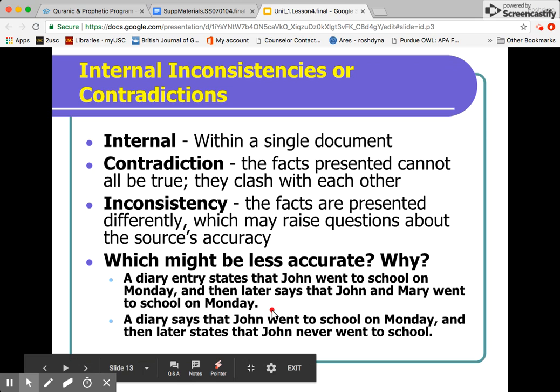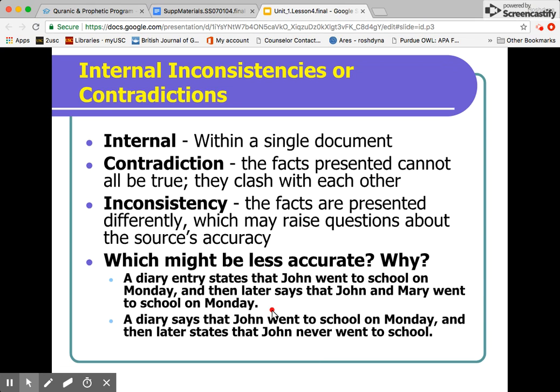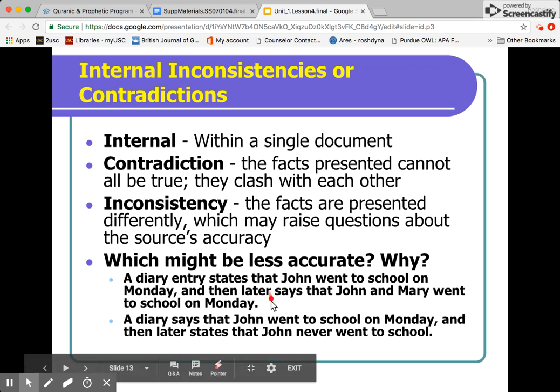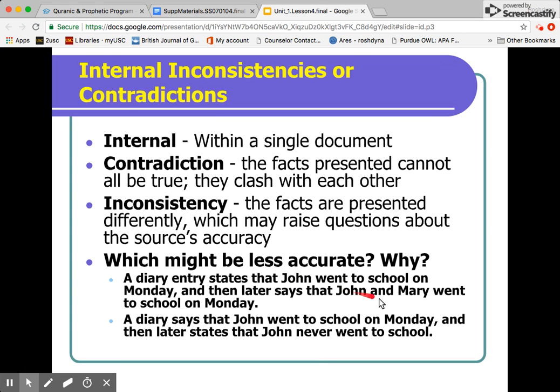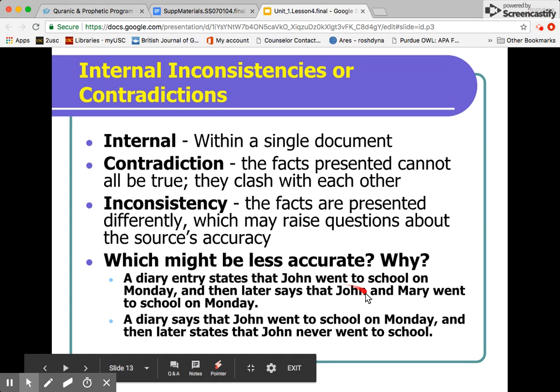So we gave these two examples. A diary entry states that John went to school on Monday, and then later says that John and Mary went to school on Monday. Is this inconsistent? No, because John could have gone to school on Monday, and then it says John and Mary went to school on Monday. So they're really saying the same thing. It's just the second part is adding more information. So now you know John went to school on Monday, but then you also know that Mary went to school on Monday. It's not really contradicting, right? They're not clashing with each other.